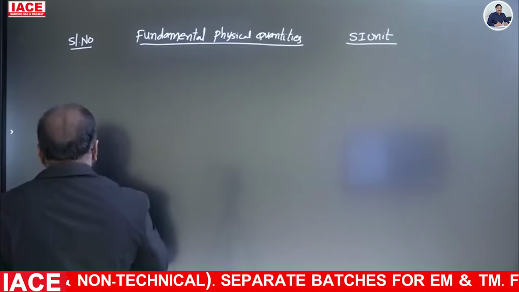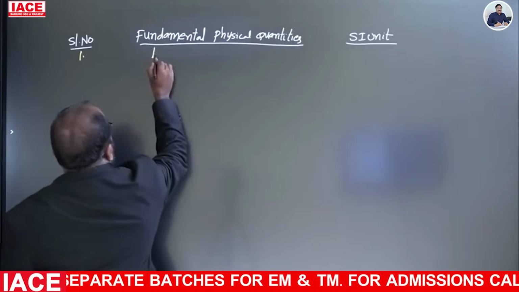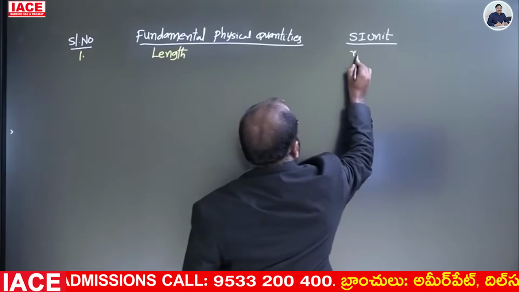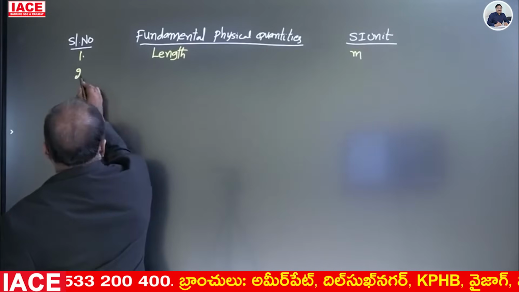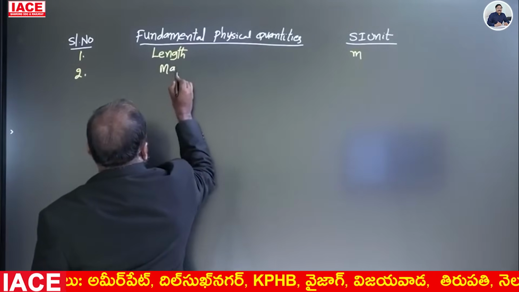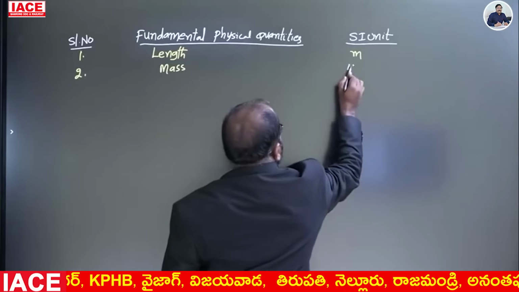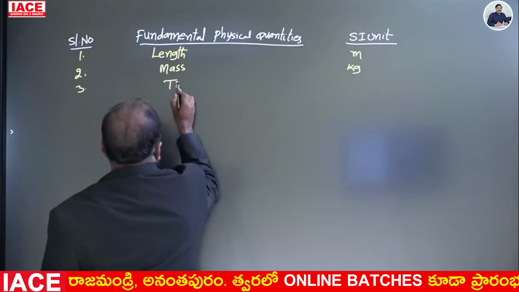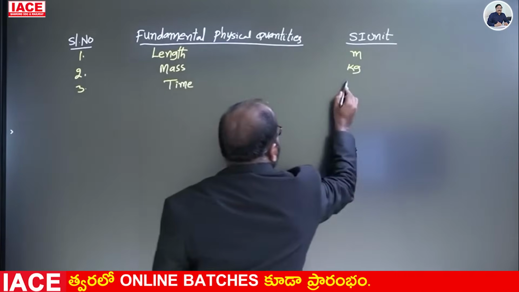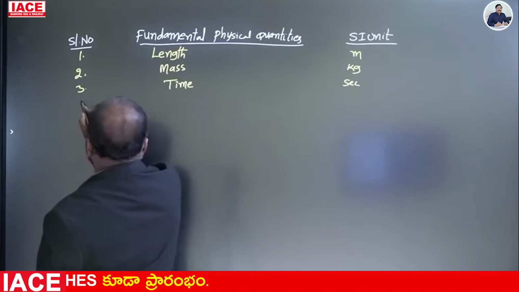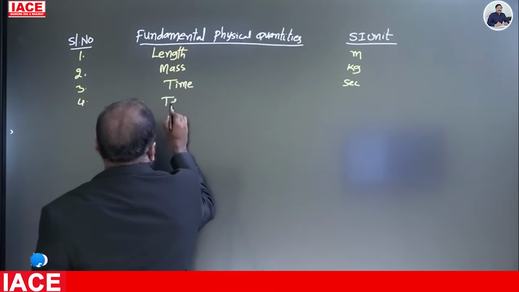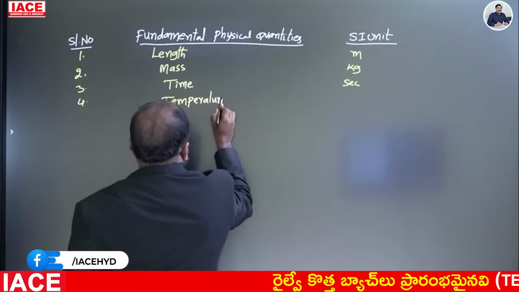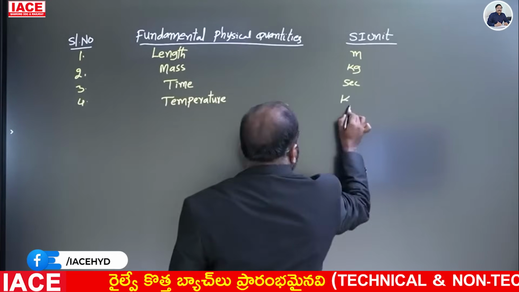First one, length, unit meter. Second one, mass, unit kg. Third one, time, unit second. Temperature, already we know, SI unit Kelvin.